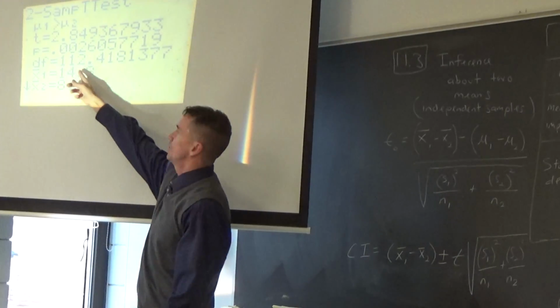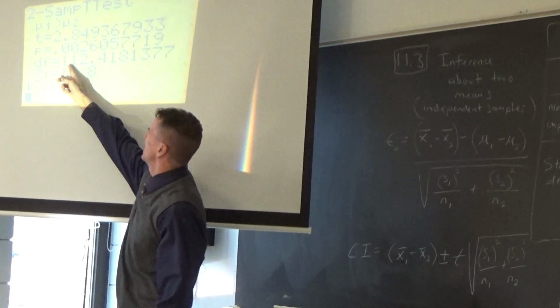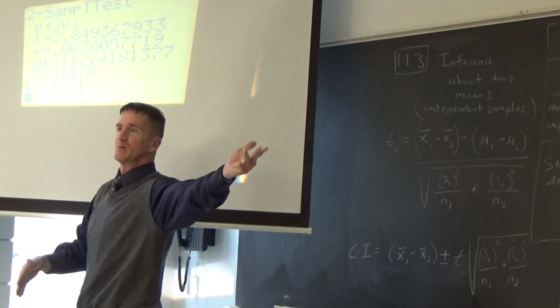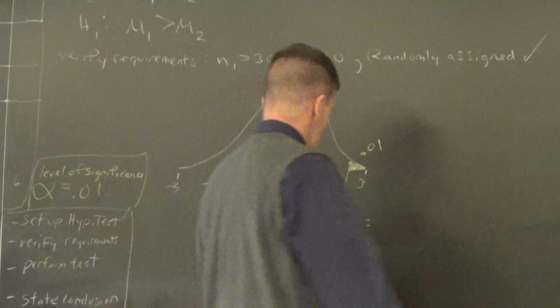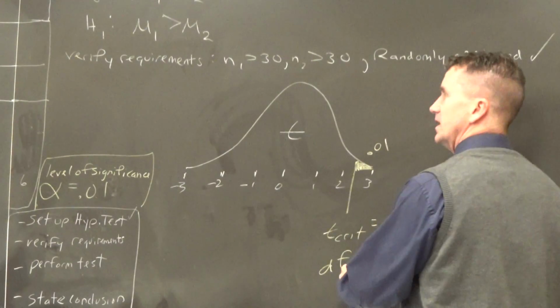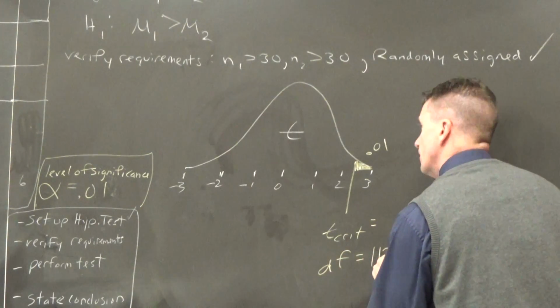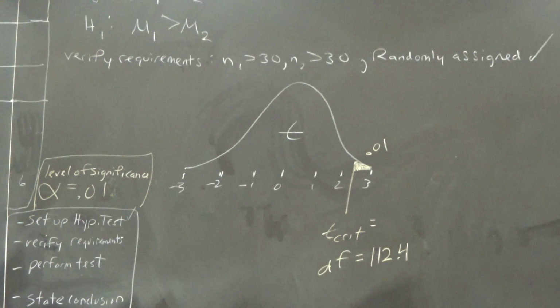Hey, look at the DF. What's the degrees of freedom? 112. Remember, it comes from that math formula, that funny formula I put on the board. So I'm going to write that down. The degrees of freedom was 112 point what? 4. I'll put all these numbers down. We'll wrap up this stuff. Degrees of freedom, 112.4. Okay. What was the p-value?